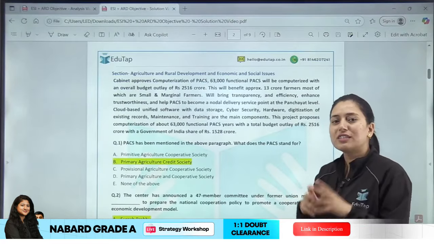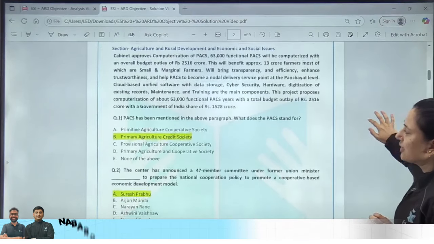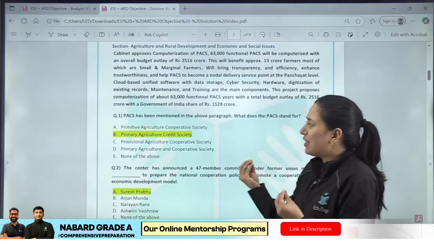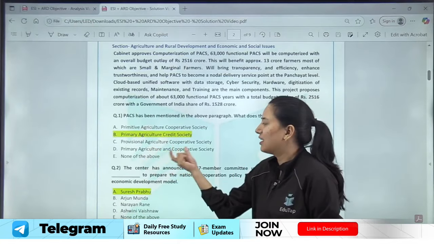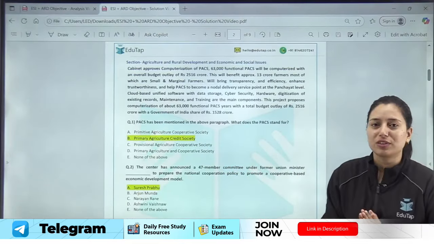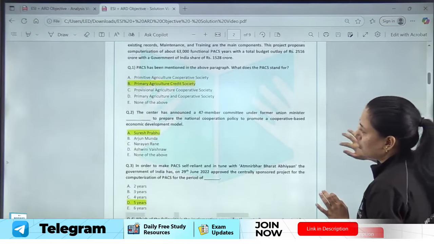Now the first question from this paragraph is a very easy question: PACS has been mentioned in the above paragraph, what does PACS stand for? Just the full form of PACS has been asked, which is Primary Agriculture Credit Society. Now, if I tell you about the difficulty level of this question, it is very easy, right? It is doable, and here you can score good marks, right?